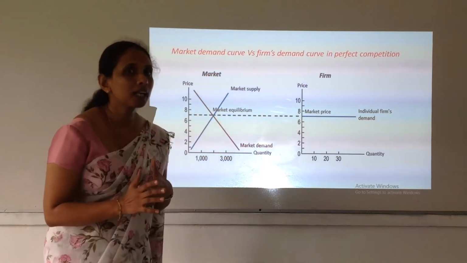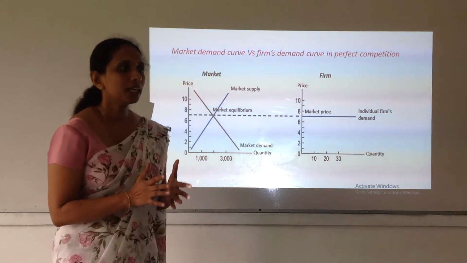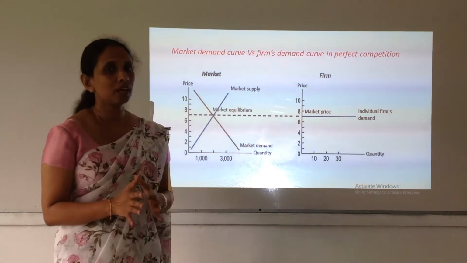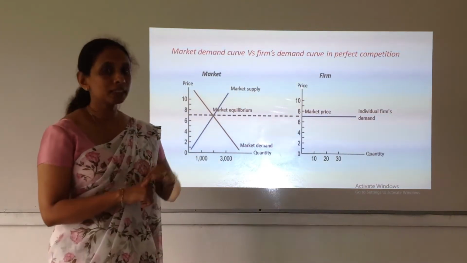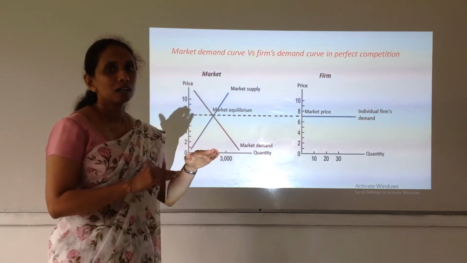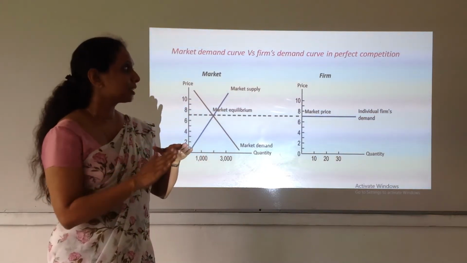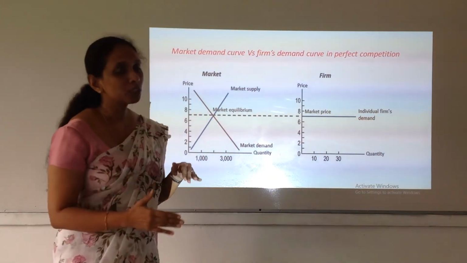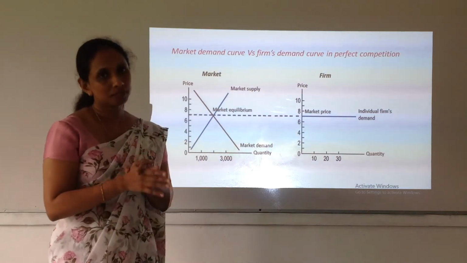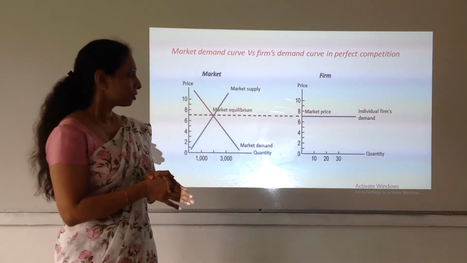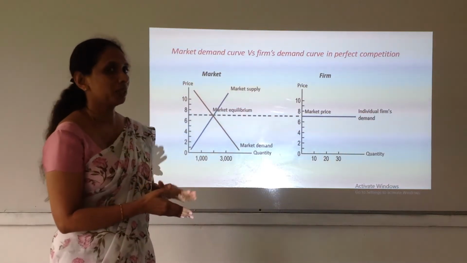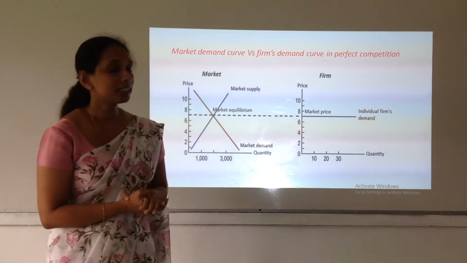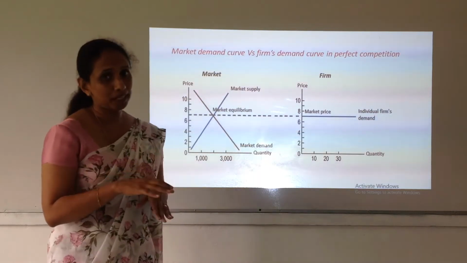Unless they offer at this equilibrium price, they will not be able to survive in this market, because if they increase the price, without doubt the consumers will shift to another firm. So therefore, the firm has to take the market equilibrium price. That's why it says the firm is a price taker.